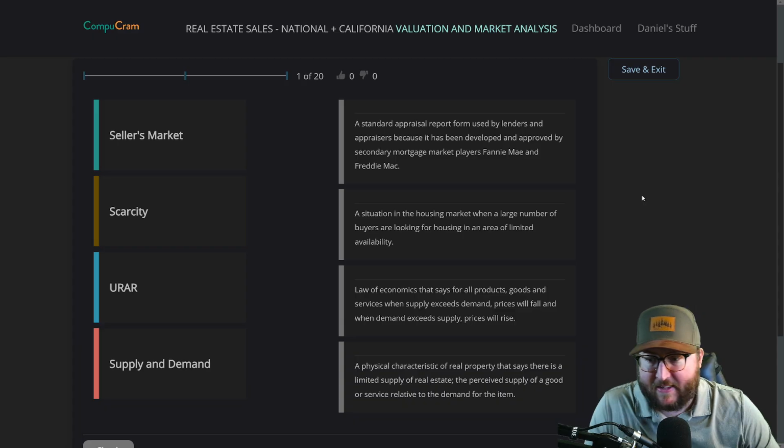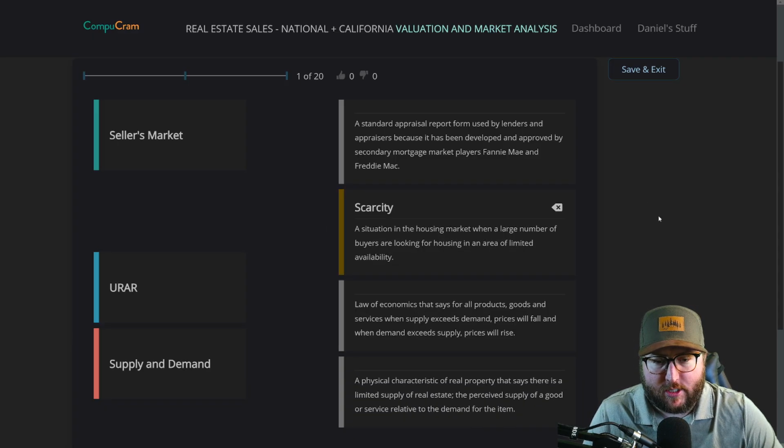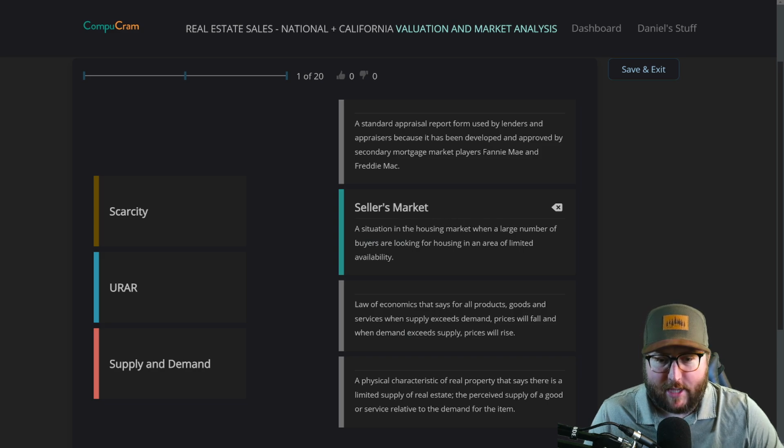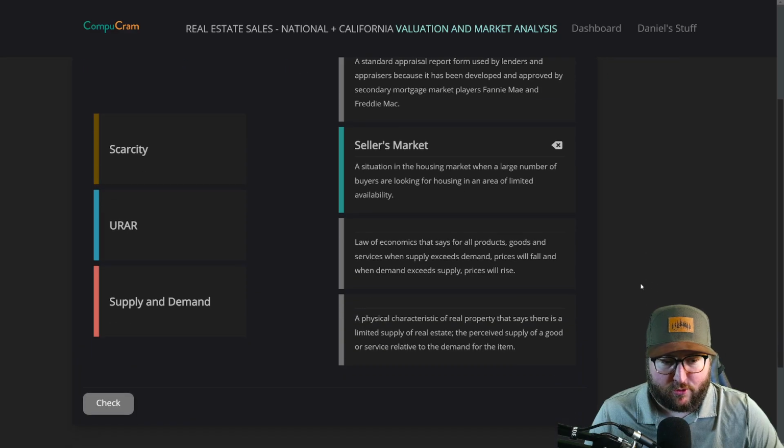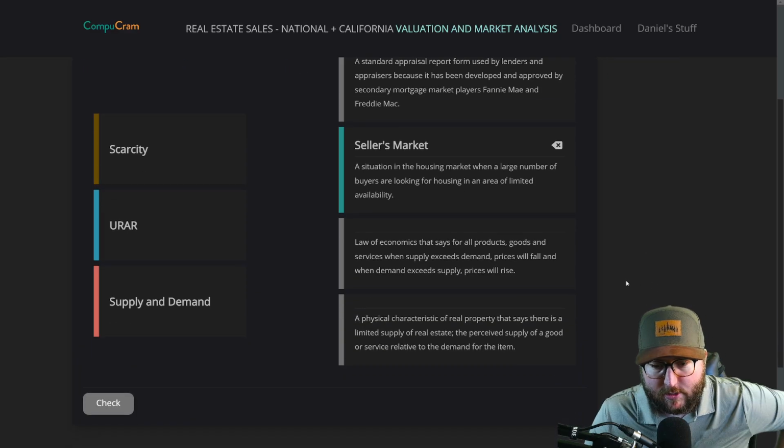All right, I'm going to go immediately. I'm going to go scarcity. A situation in the housing market when a large number of buyers are looking for housing in an area of limited availability: seller's market. Seller's market is a situation in the housing market when a large number of buyers are looking for housing. So sellers, you want to sell your house when there's a lot of people looking to buy. Drive the price up. Bid wars.